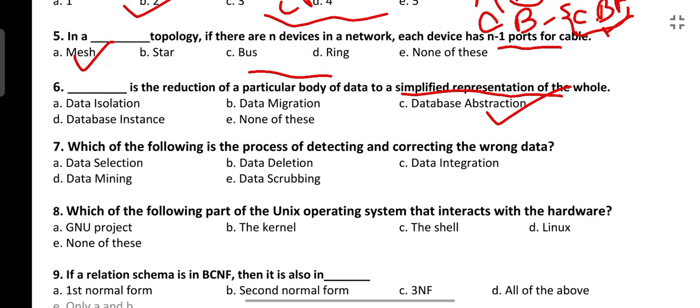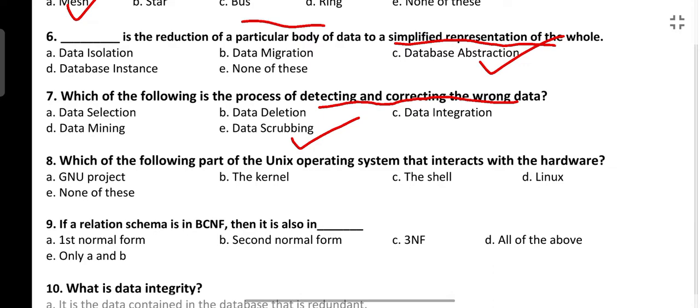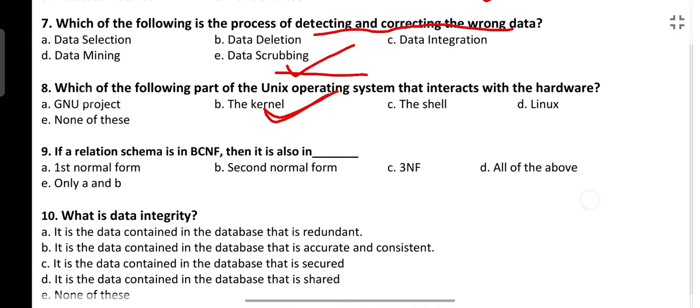Next question is, which of the following is the process of detecting and correcting wrong data? This is known as data cleaning or data scrubbing. So option E is the correct answer here. Next question is again a theoretical question, very simple. Which part of the Unix operating system interacts with the hardware? That is known as kernel. Kernel is something which interacts with hardware, and shell is something which interacts with the user.